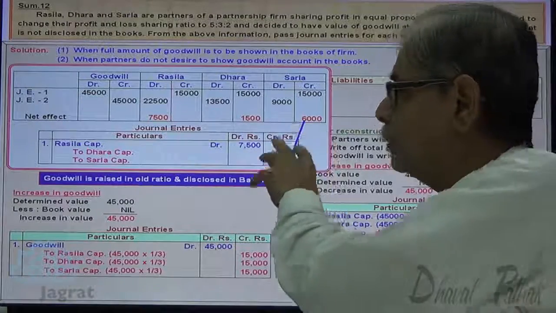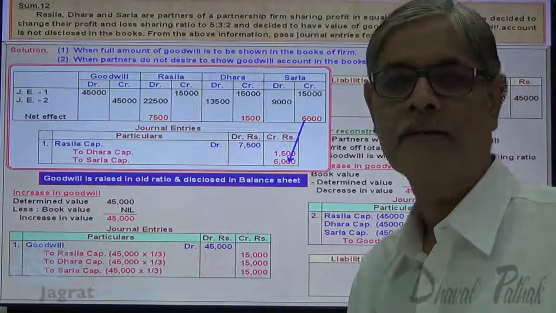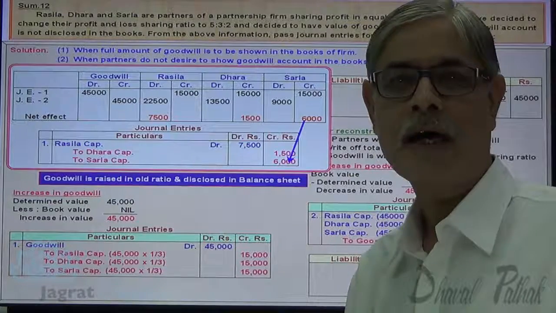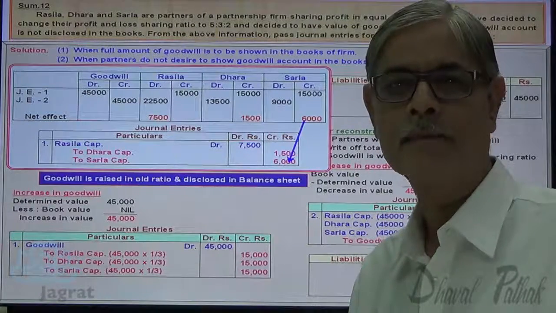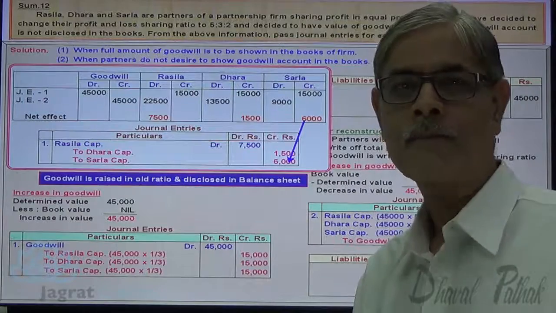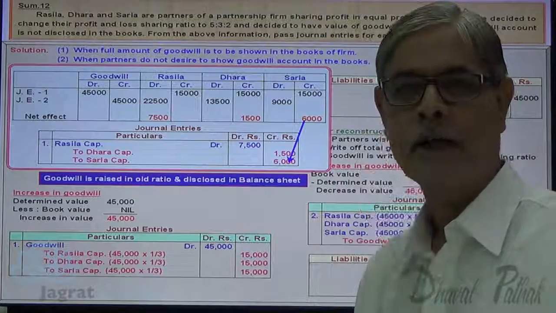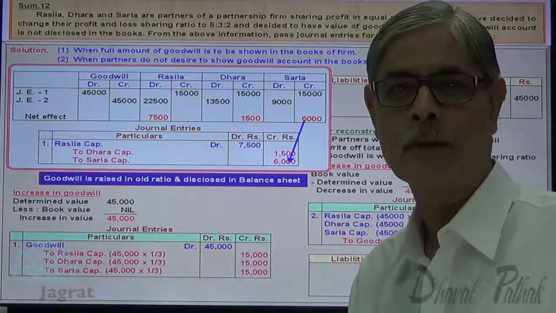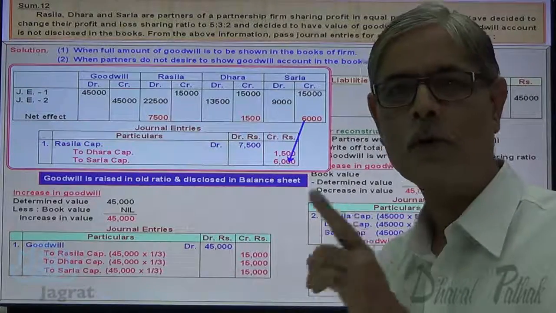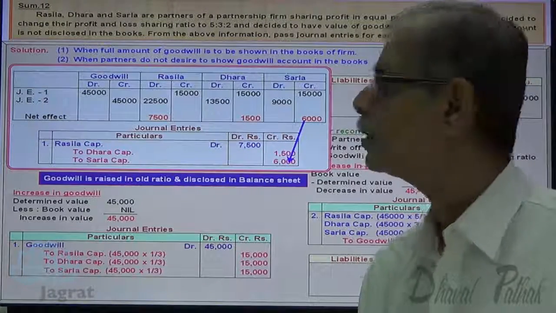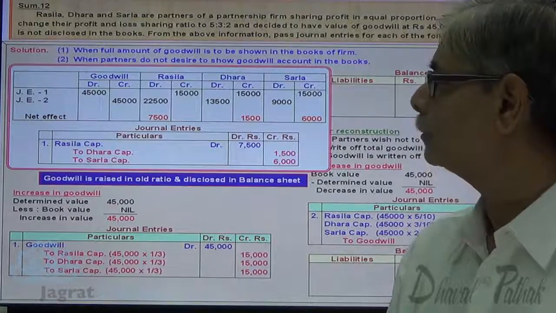Now observe, the same net effect we can work out when we are asked to solve the sum wherein the adjustment entries are to be recorded directly to the capital accounts of the partners, and that I want to take care of right now in the next option.